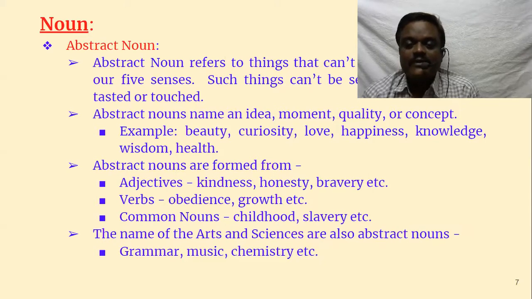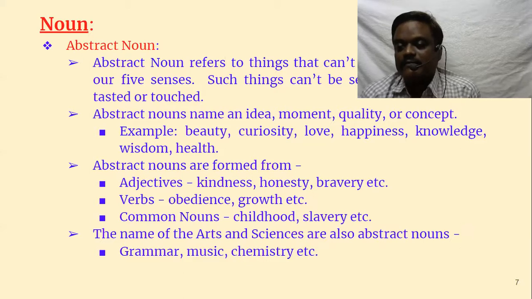And you consider something beautiful. You consider something very nice. You consider something, it looks very beautiful. It may not be. It is not the same. It differs. Whereas if it comes to concrete nouns, it is not that. If you say it is very hard, it is hard to everybody. Or if you say he is 6 feet tall, it is true everywhere. If you say about physical qualities, it is always true.